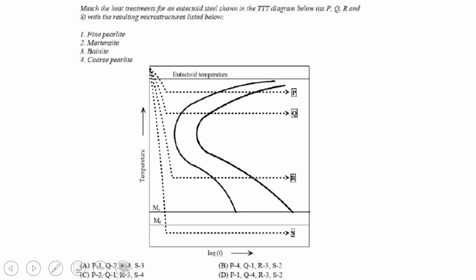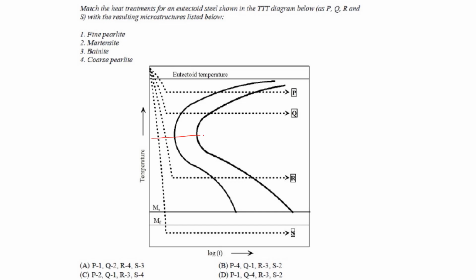Now, match the heat treatments for an eutectoid steel shown in the TTT diagrams below as P, Q, R and S with the resulting microstructures listed below: fine perlite, martensite, bainite, coarse perlite. Okay, so which heat treatment is going to give you which one?